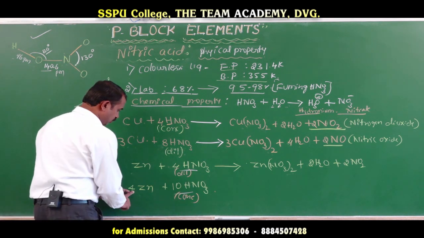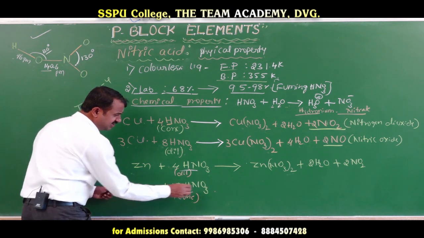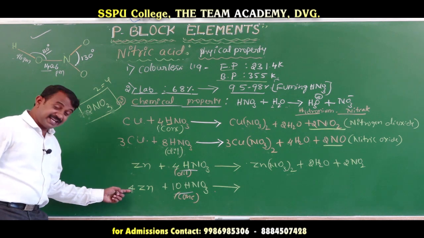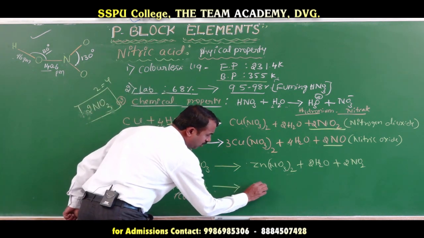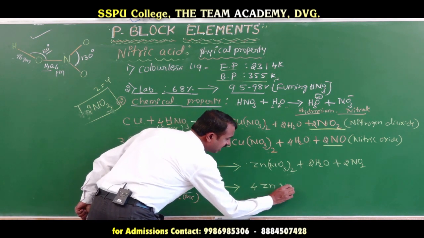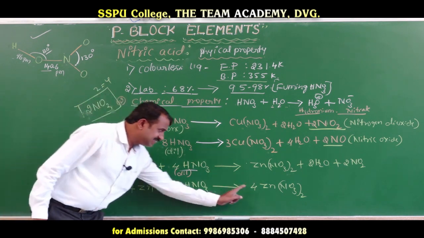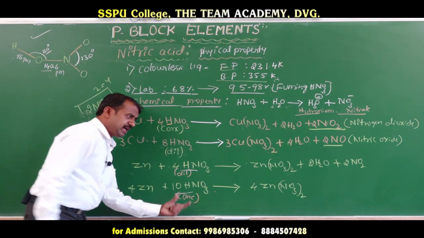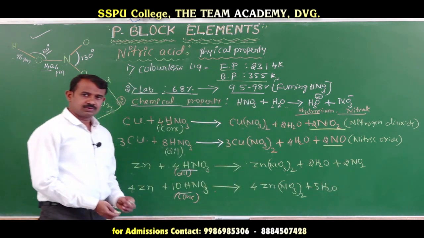Next, when zinc reacts with concentrated HNO3, how many zinc are there? 4 molecules of zinc. Here 4 molecules of zinc nitrate are released. Same here, zinc nitrate. Water molecules are released. How many hydrogen? 10 hydrogen means you release 5 molecules of water.